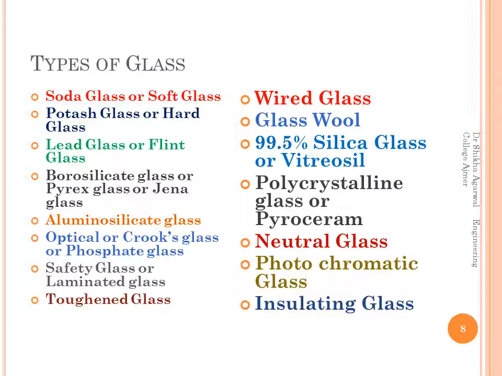Now, after this, I am not dealing in detail with it. I have just given you a brief description. Now, there are some other things also, like annealing of glass, which is very important. It is the gradual cooling of glass, which is done either in annealing chambers or annealing layers.